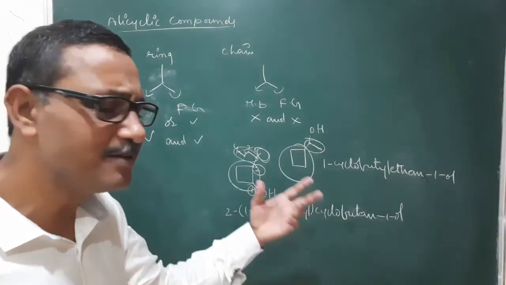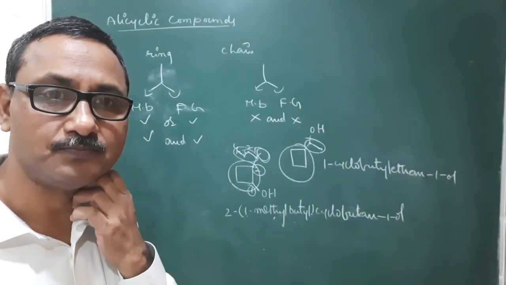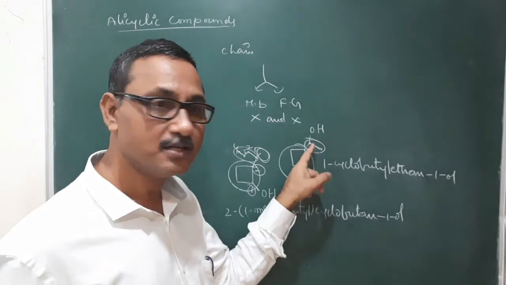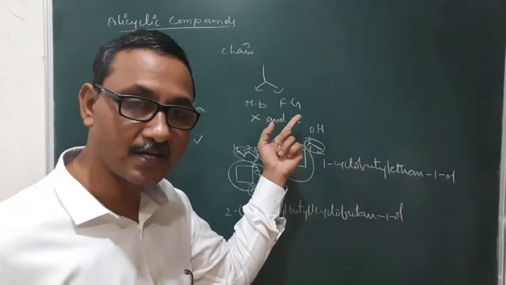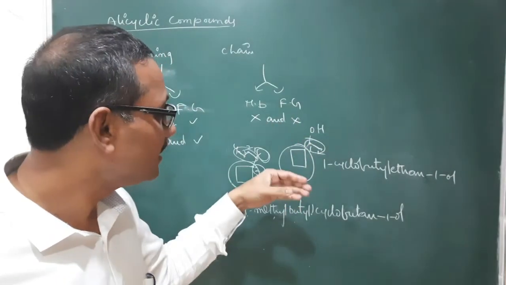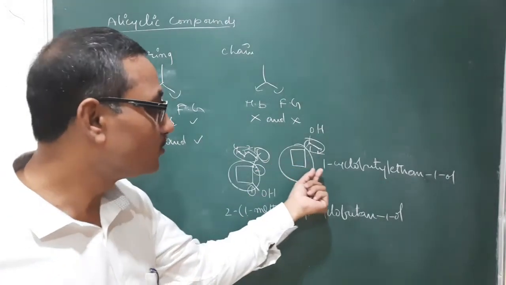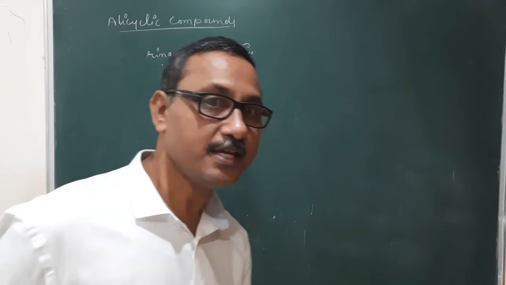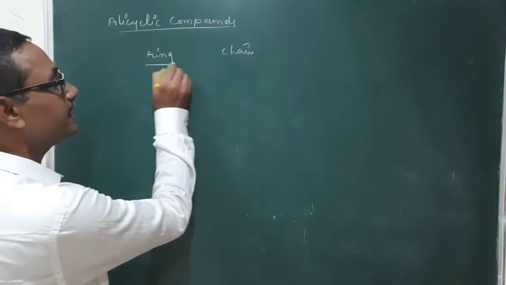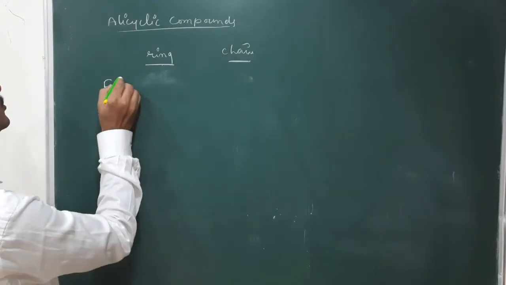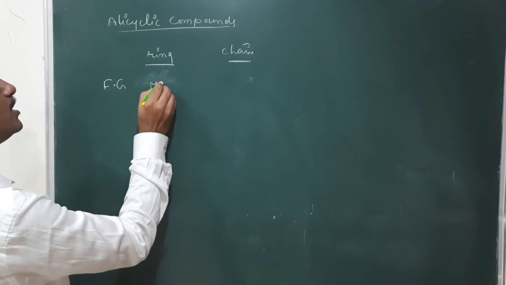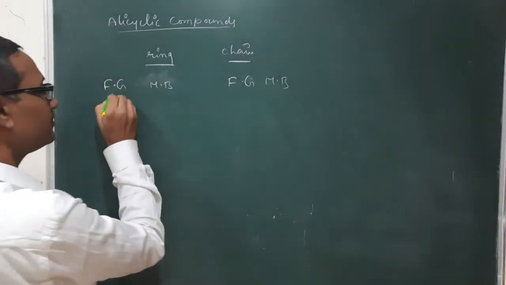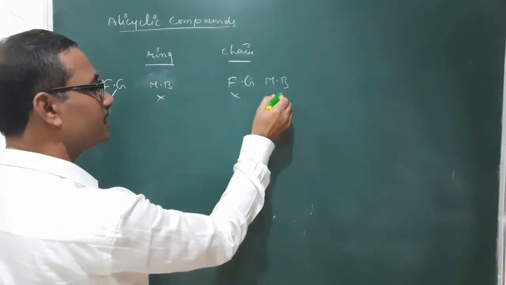So while writing names, the previous rules only we will follow. It consists of two carbons, numbering is given from this side, so 1, 2, because the functional group is there, least possible number, and it is treated as a suffix, so cyclobutyl, like that we will write. Conclusion: that is a ring as well as chain, functional group as well as a multiple bond. It is not having a functional group, does not contain.